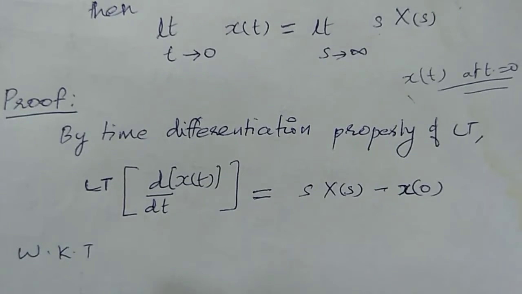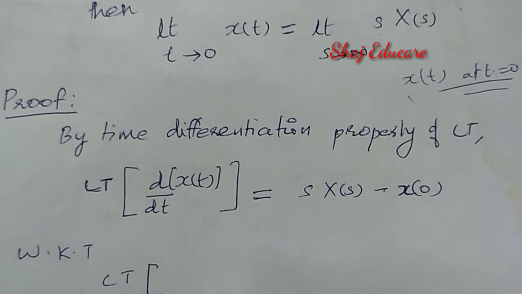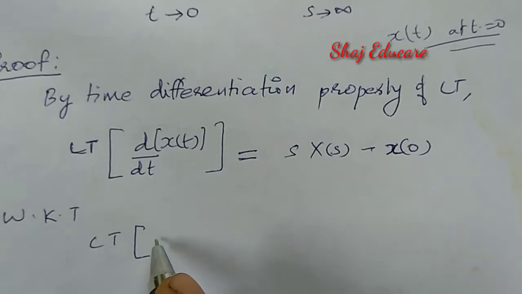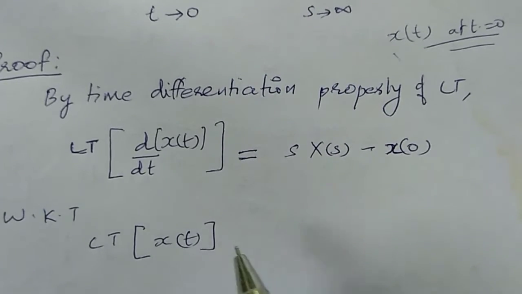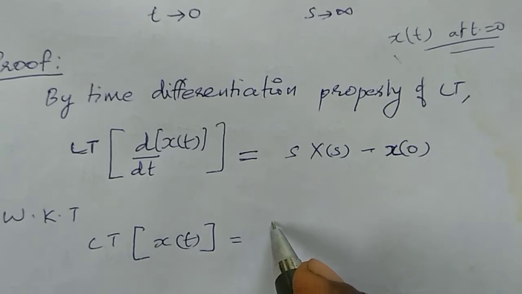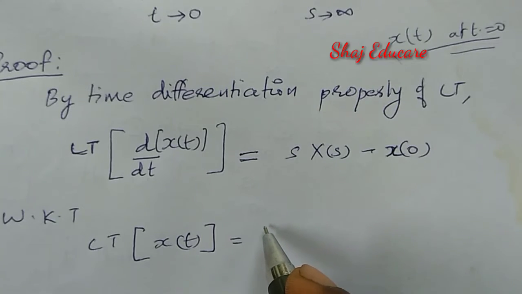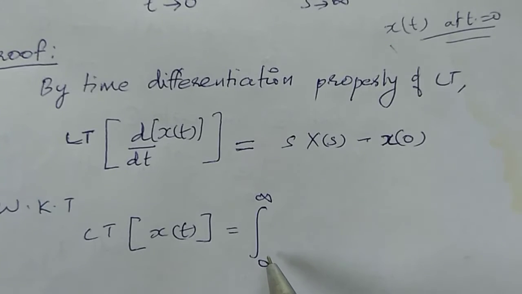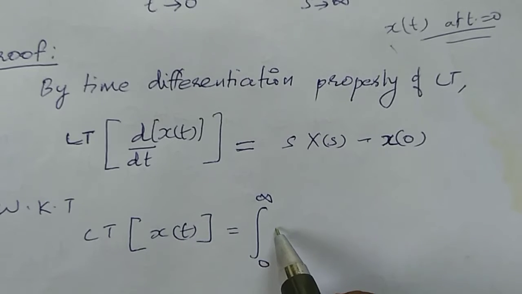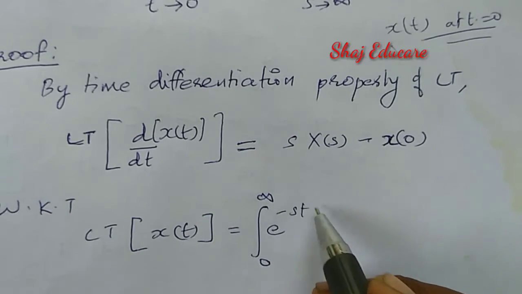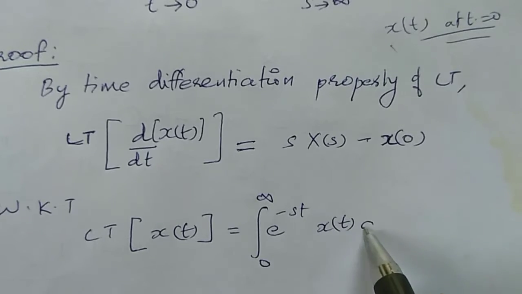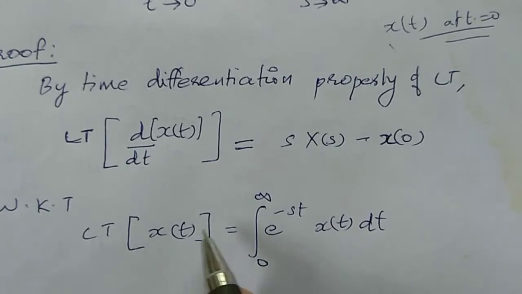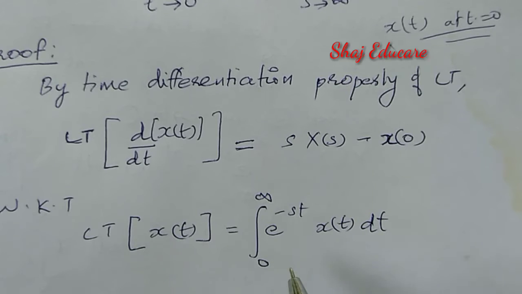Now we know that the Laplace transform of a signal x of t is equal to the integral 0 to infinity e raised to minus st x of t dt. Okay, right. This is the basic equation for Laplace transform.